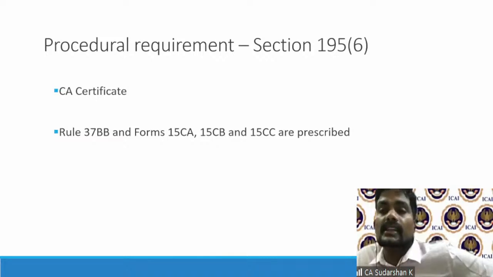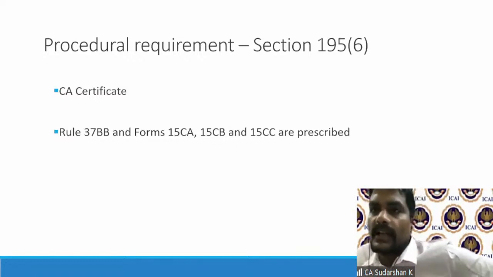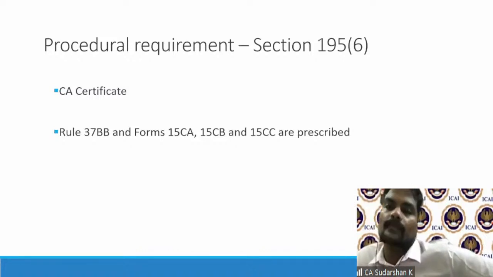Previously, the requirement of a chartered accountant certificate was only under FEMA. FEMA stipulated that for any foreign remittance made to a non-resident, there has to be a certificate from a chartered accountant, because money is going outside India, saying that this money has suffered taxes in India. That over a period of time got legalized in the Income Tax Act as well.